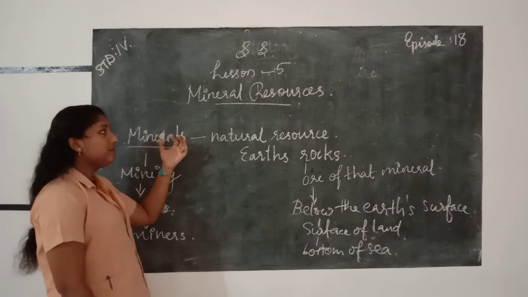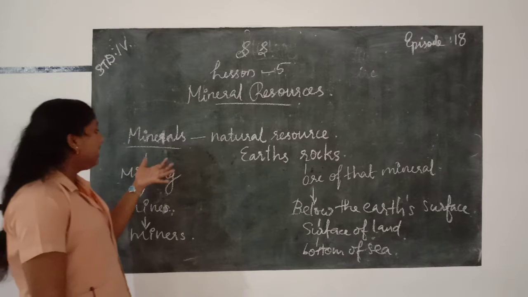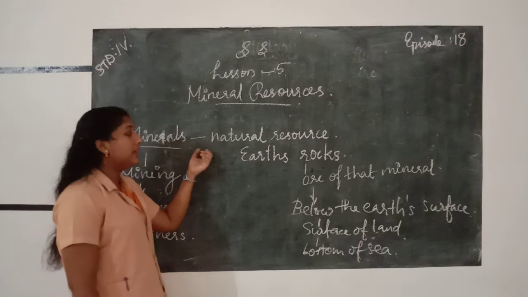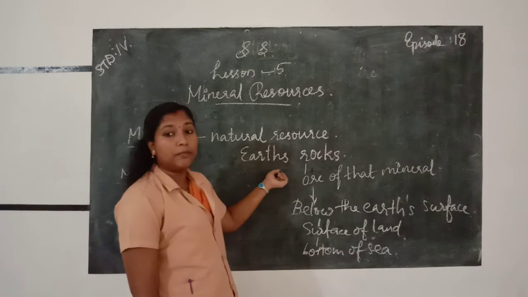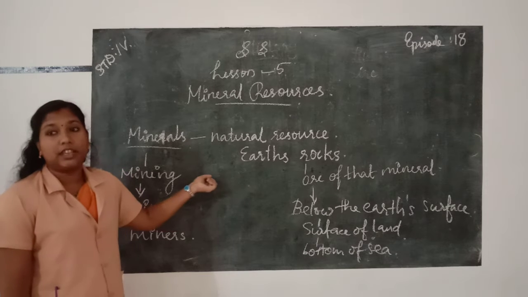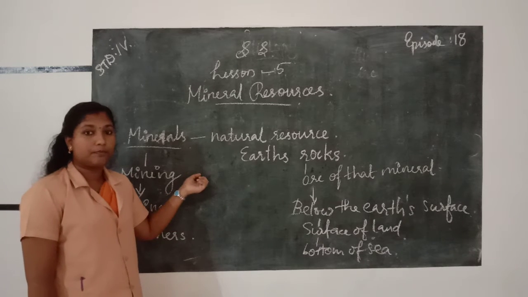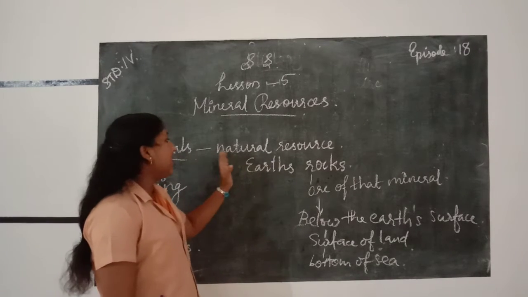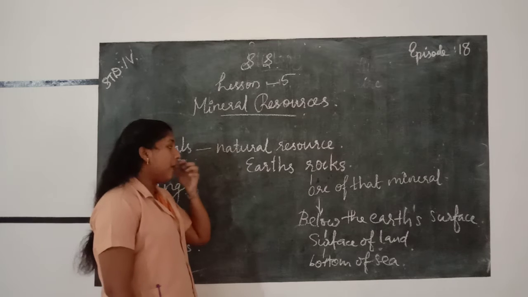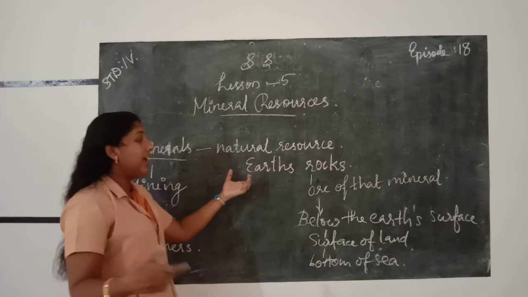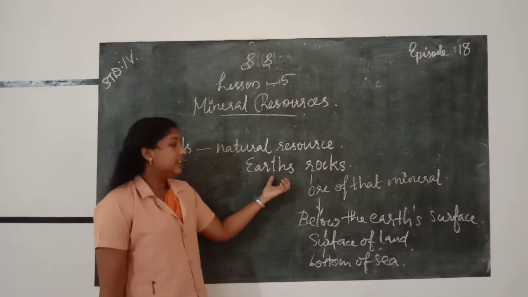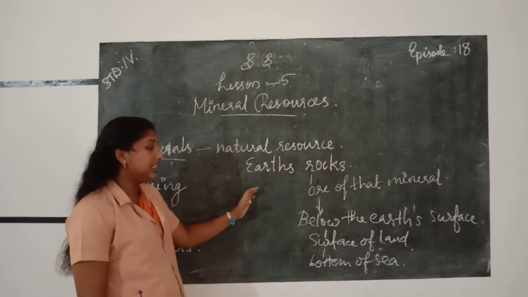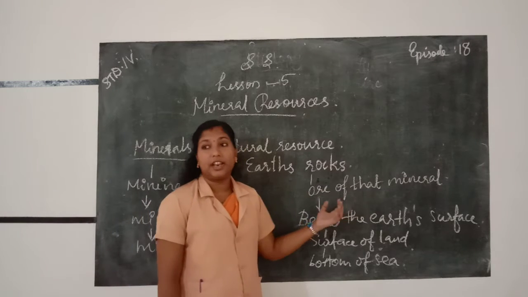We know that mineral is also a resource. Mineral is a natural resource. Where is mineral found? Mineral is found on the earth's rock. Minerals are natural resources. It is found naturally on the earth's rocks. Then it contains a large quantity of a particular material that is called ore of that mineral.